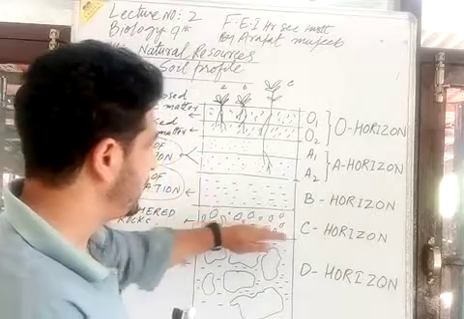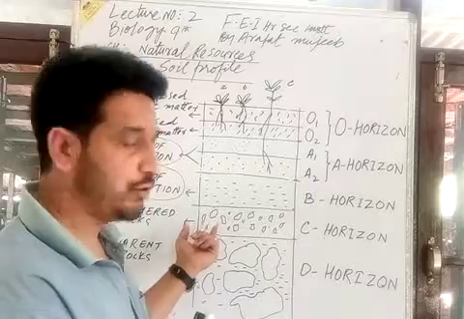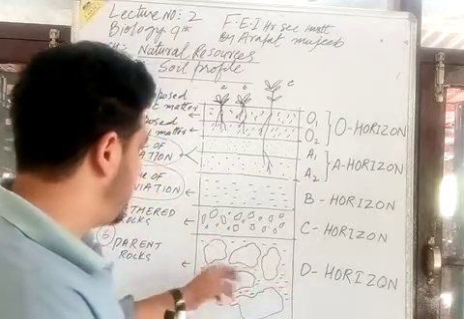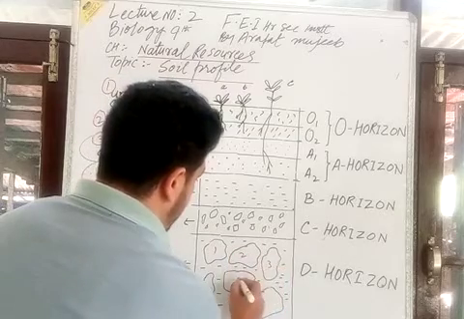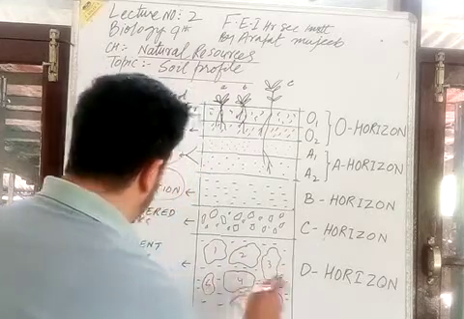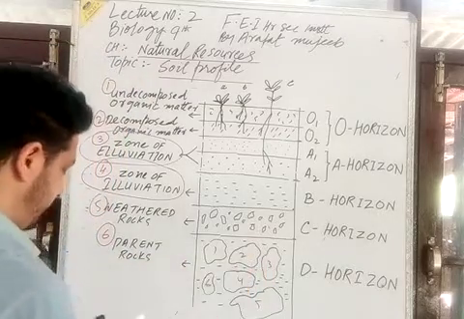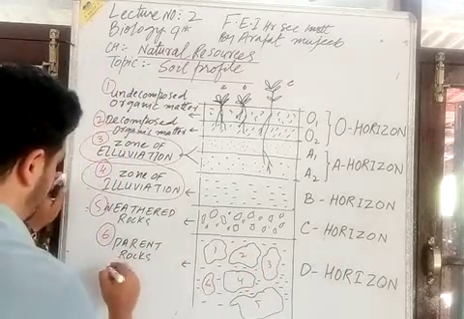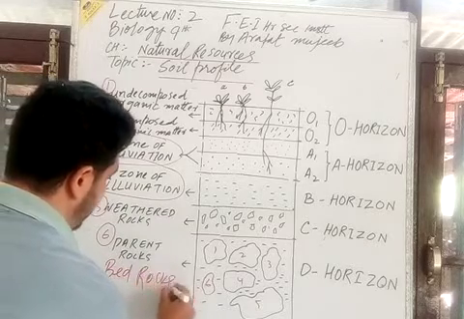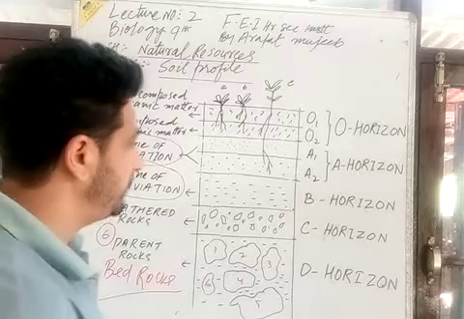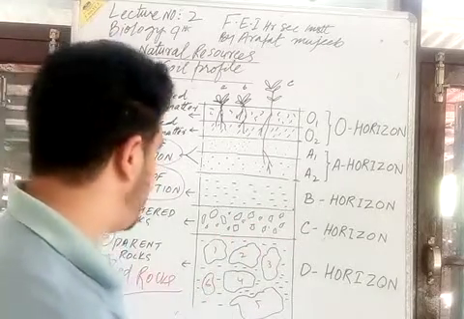Then I talk about the C horizon. It is the modified layer of rocks derived from the D horizon. The D horizon contains the parent rocks, and these parent rocks are sometimes also known as bed rocks. Parent rocks, which I have numbered here, are also known as bed rocks. These bed rocks give the formation of small fragmented rocks, through the process known as the weathering of rocks.